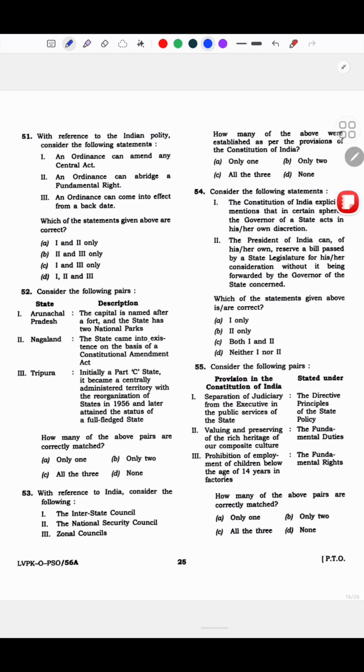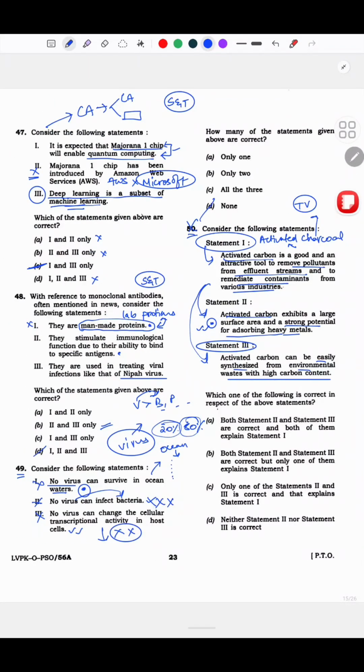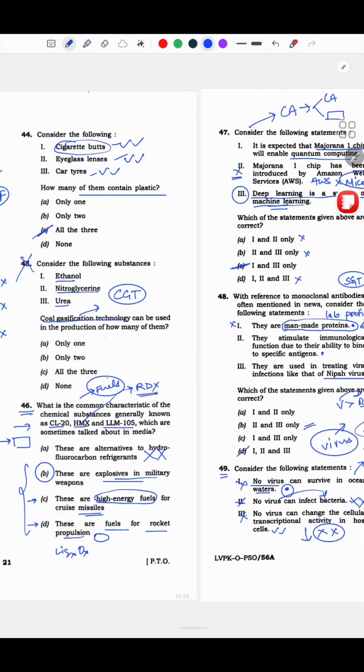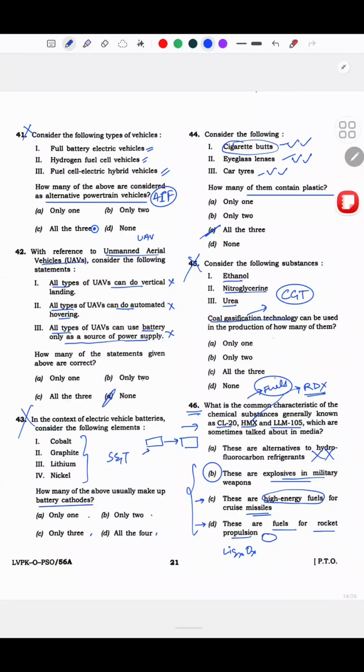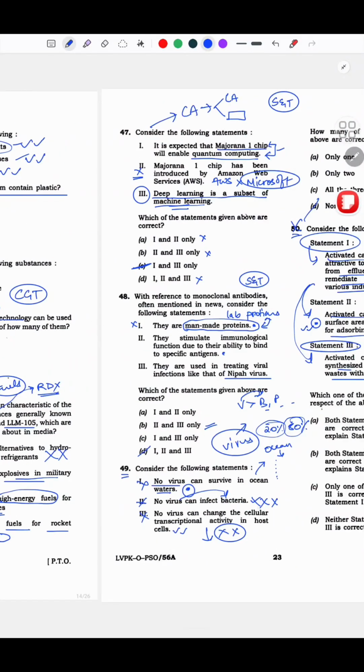Now moving to the next one. With अब आ गया polity. So if you look at this, SNT से यहाँ से पूछा उन लोगों ने, this is SNT. I would say that it's kind of like a merger between environment plus SNT. मतलब it's like पहले plain environment questions, then merger between environment and SNT, then complete SNT. ऐसे आप समझ लो. Okay.